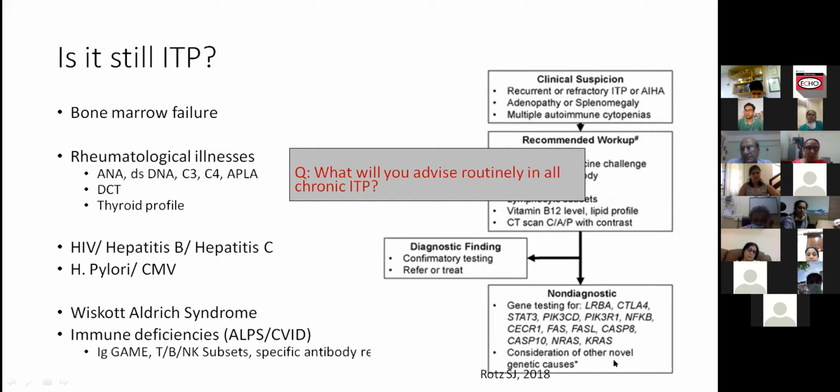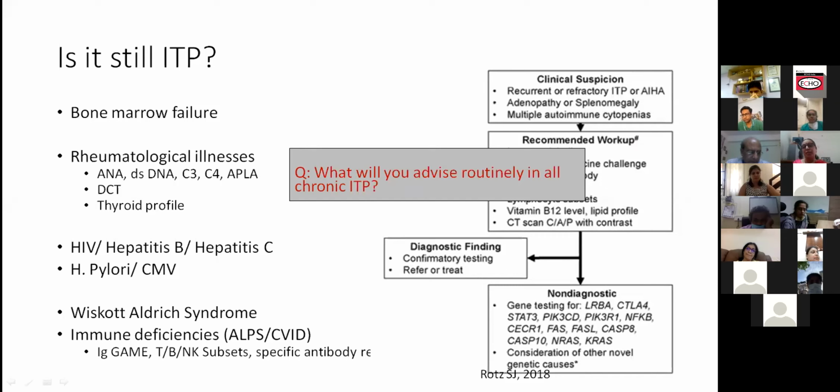And I say, no, show me the marrow. And I look at it, find some micromegakaryocytes, some monolobated megakaryocytes, some non-platelet budding megakaryocytes. So when you see such findings, you must think of myelodysplasia and even inherited myelodysplastic syndromes, which now we are seeing more and more because of tests being available.